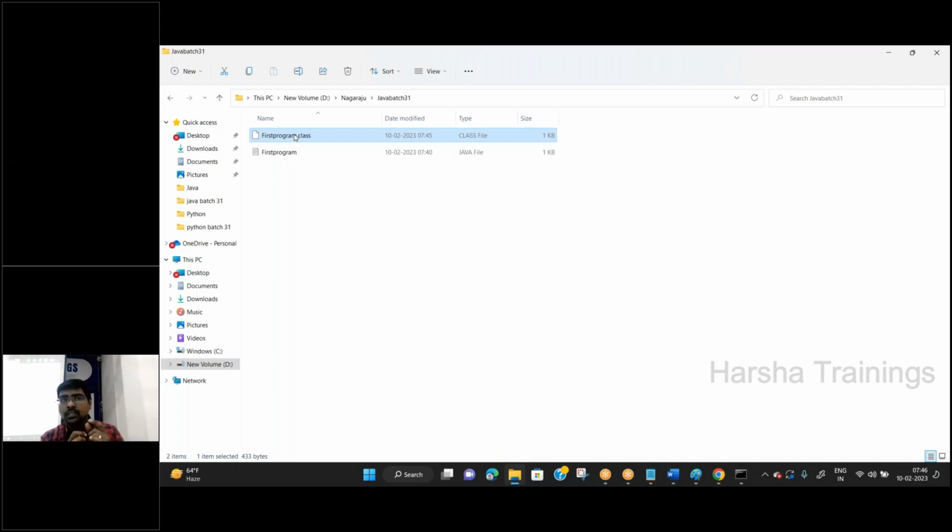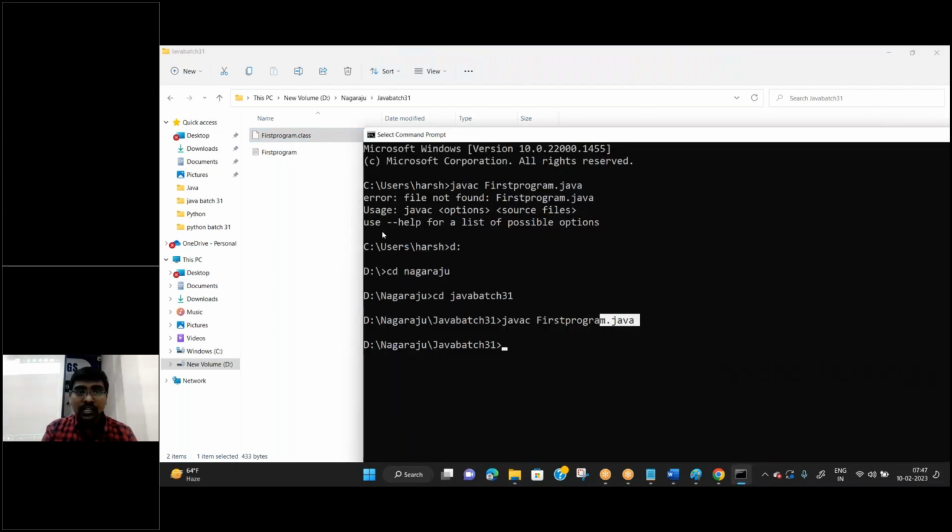Here, the general point is why you need to copy only that one. Suppose I have written the program, but my intention is not to give you the program, and you only want the execution. So I simply give you this file. You are unable to open it and see what is inside the dot class file, but you get the result. You understand my point? You don't know what is written inside, how I wrote the program, but you get the output by using the dot class file.